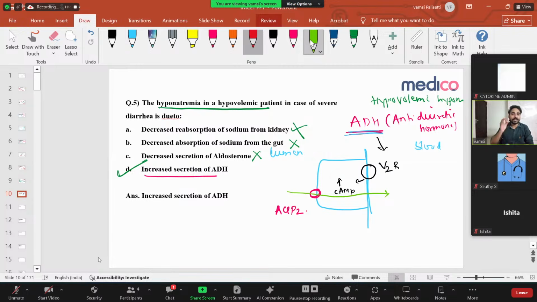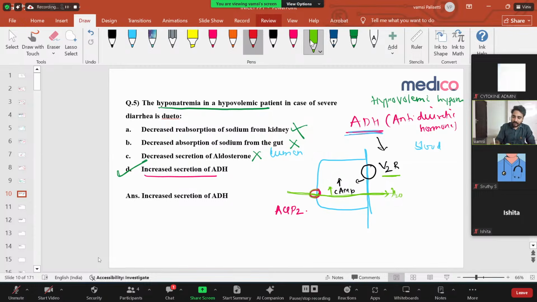Very, very important. This ADH acts on the distal collecting duct, where it acts on a receptor called the V2 receptor. Once it's stimulated, it leads to increased production of cyclic AMP. Once cyclic AMP is stimulated, it will form aquaporin 2 channels on the luminal membrane. Because of this, so much free water is absorbed into the blood. In this way, it helps in absorption of the water. So this is the action of anti-diuretic hormone. Now let us see the different types of hyponatremia.